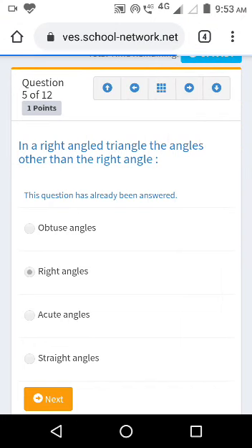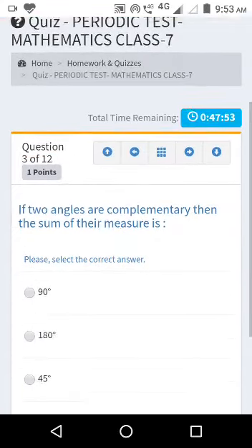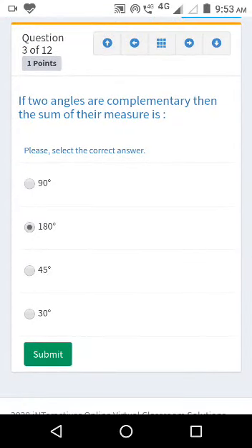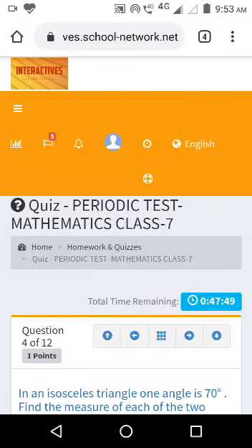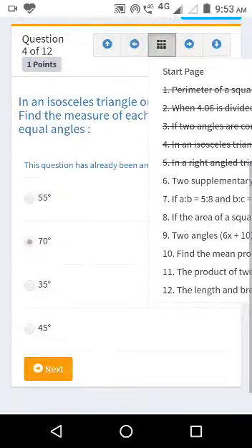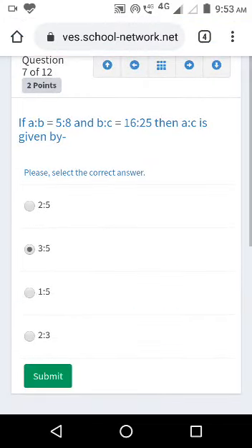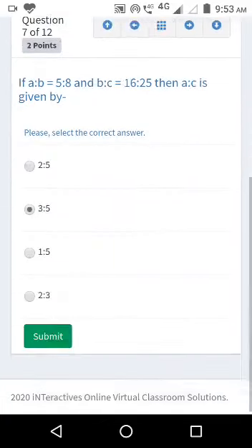I can go directly from here to question number 3, or I can also click on the back button. I answer it, click on submit, then I can go to the other questions. There are a total of 12 questions, and I have to submit each one.